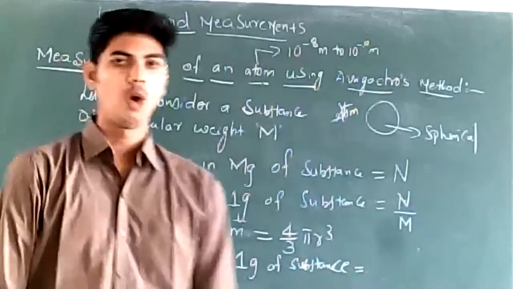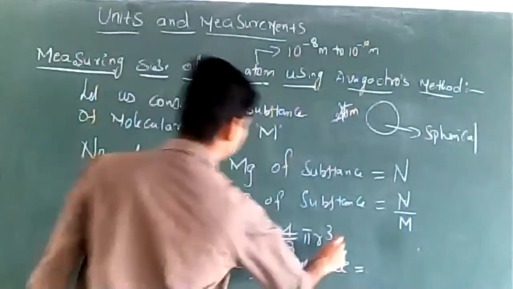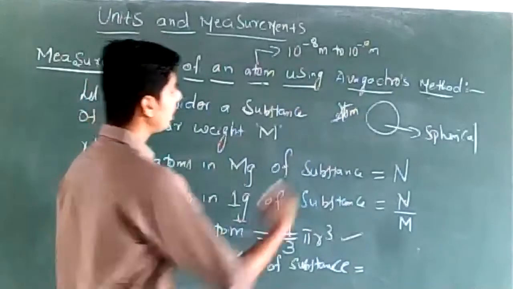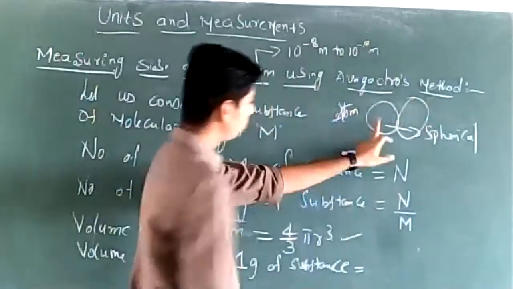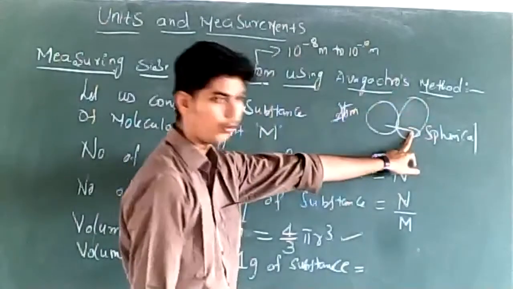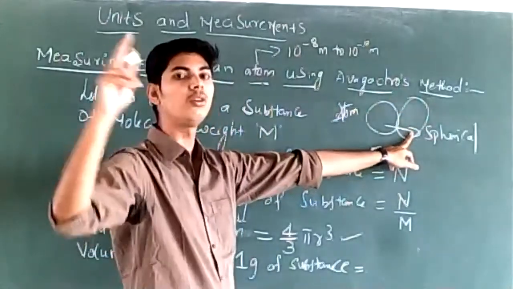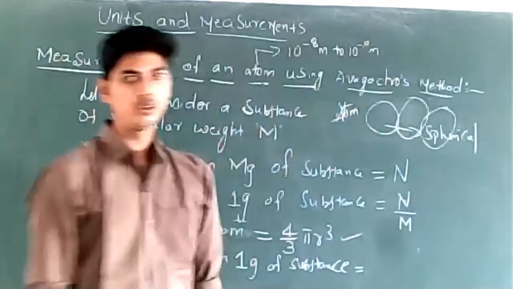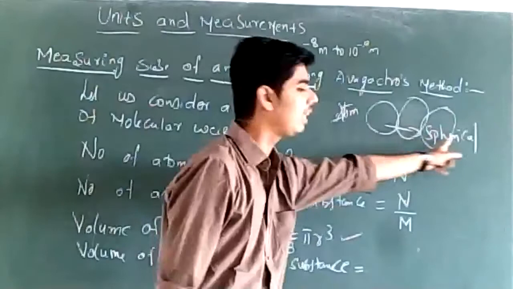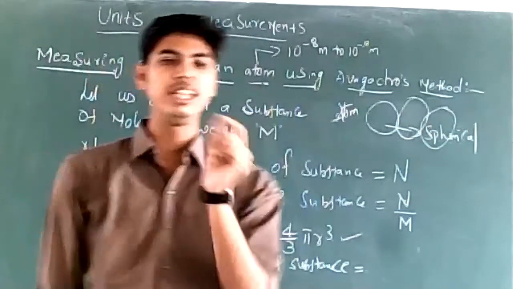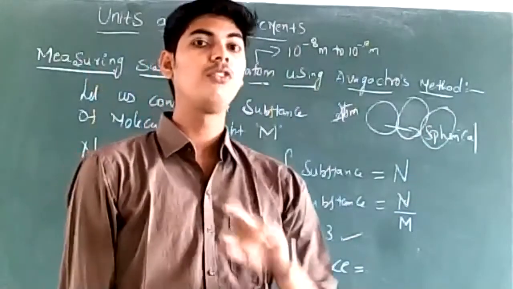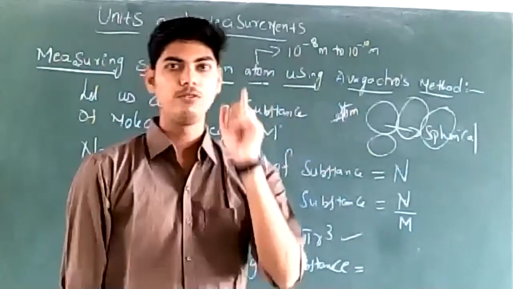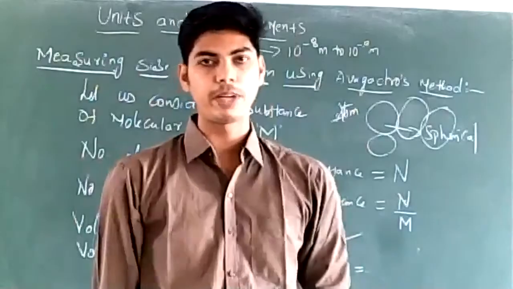See, the volume of one atom is 4 by 3 pi r cube. If there are two atoms, each has 4 by 3 pi r cube, so it is 2 into 4 by 3 pi r cube. If there are three atoms, 3 into 4 by 3 pi r cube. If we have 4 atoms, volume will be 4 into 4 by 3 pi r cube.